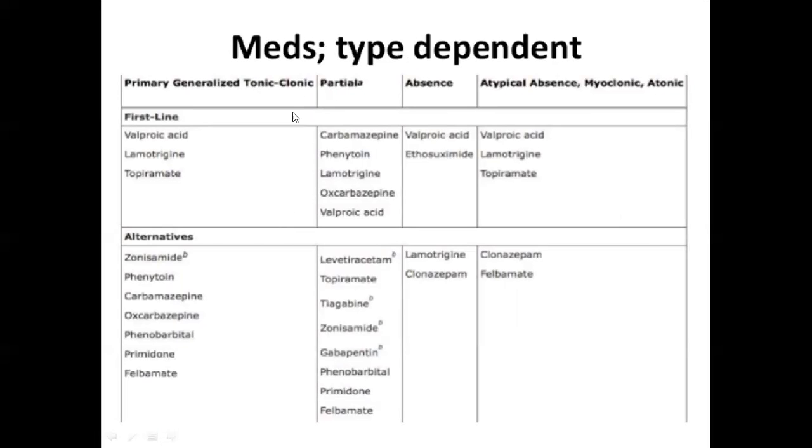So, treatments, medicines are type dependent. So, valproate, lamotrigine, topiramate, alternatives. You have to know what are the anti-epileptic drugs, so I have mentioned those names. It's not very important for us, but we should know the names of anti-seizure or anti-epileptic drugs. So you should read that. You have to know what it is. Carbamazepine, phenytoin, valproic acid; valproic acid is for partial, absence or atypical, and clonazepam is an alternative.